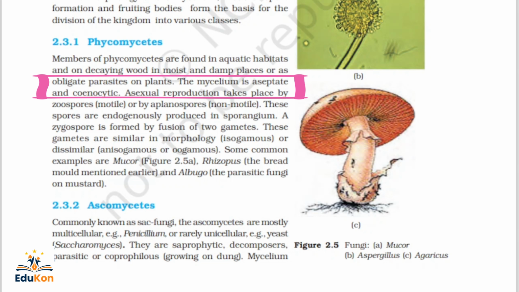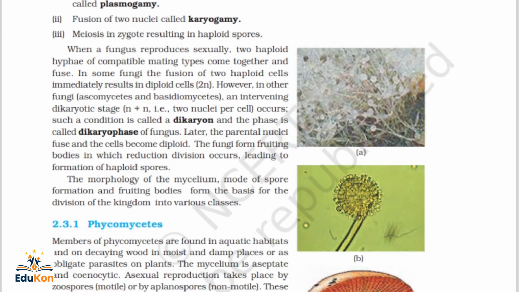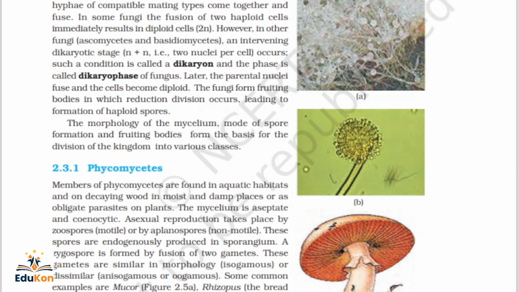A zygospore is formed by fusion of two gametes. These gametes are similar in morphology, meaning isogamous, or dissimilar, meaning anisogamous or oogamous. Some common examples of Phycomycetes are Mucor. This is Mucor, in figure 2.5a, where we will see the image. Here it is. The image is not so clear, but you can see how exactly it appears.